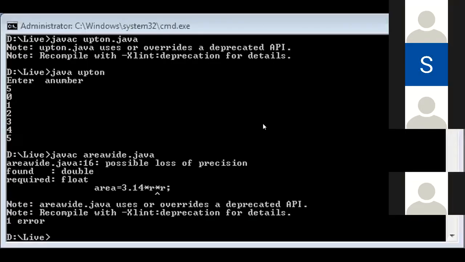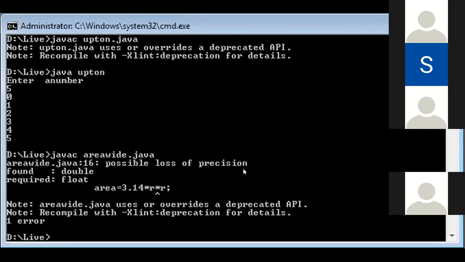Okay, now look here. Look onto the error. Okay. Now, I plan to do 3.14 into R into R. Look at the error which comes up. It itself is telling there is a possible loss of precision, which means I did float.